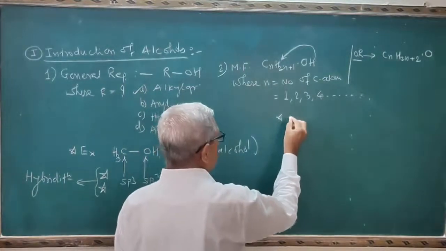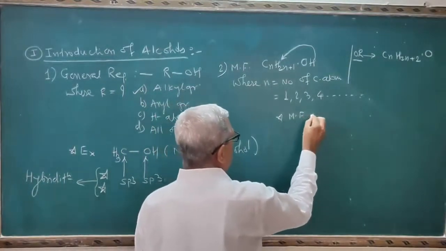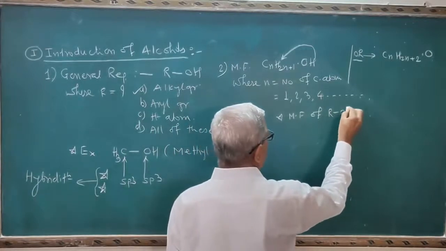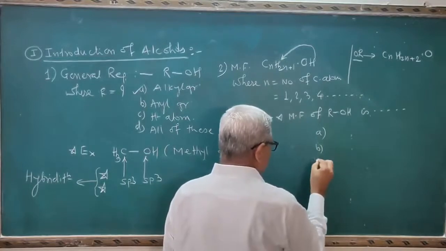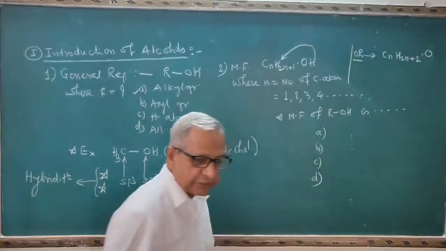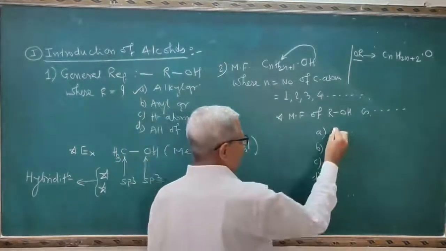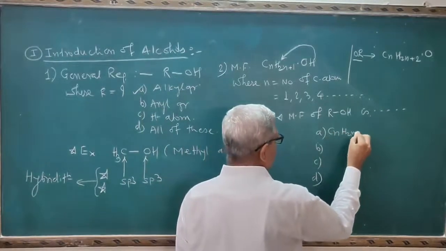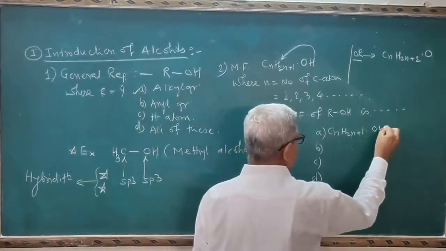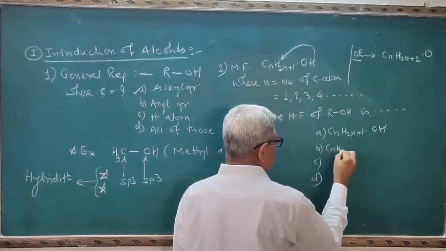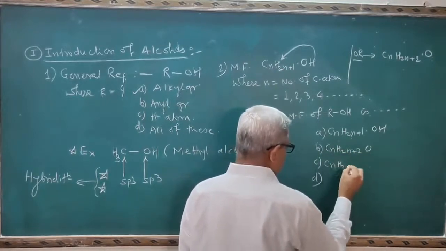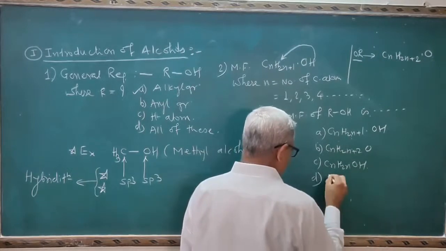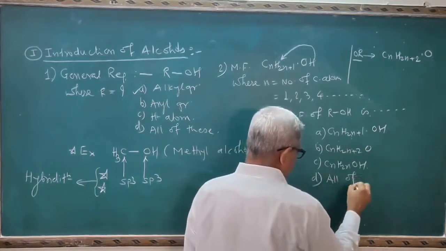And here the question will be set for the NEET. See that question: the general molecular formula of alcohol is dash dash. I will give here four options; you select the correct option here. The first one is CnH2n+1OH. Second one is CnH2n+2O. Third one CnH2nOH. Fourth, all of these.